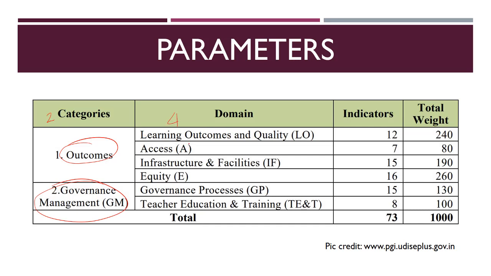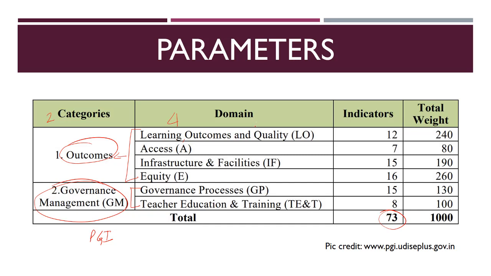These four domains are learning, outcomes and quality, second is access, third is infrastructure and facilities, and fourth is equity. All these four domains, they come under outcomes. The second category is governance management and it has two domains. One is governance processes and next is teacher education and training. Also, it would be good to remember that there are 73 indicators in Performance Grading Index 2.0. Now let us understand each domain one by one.